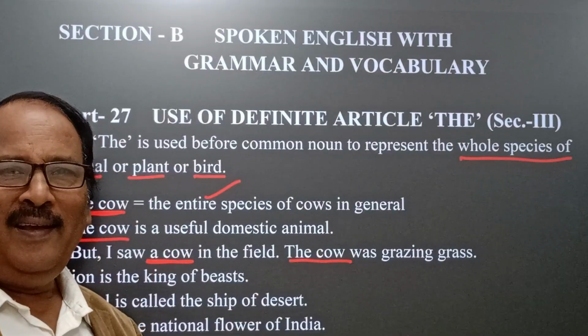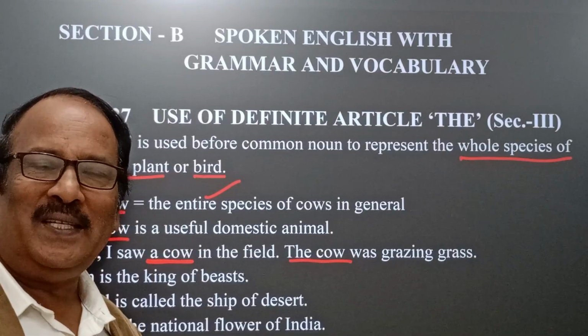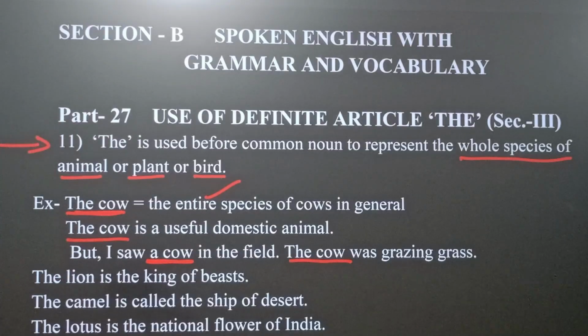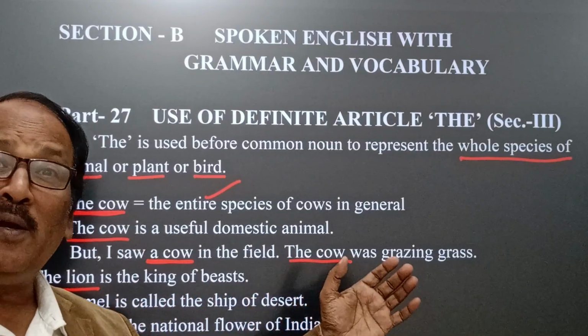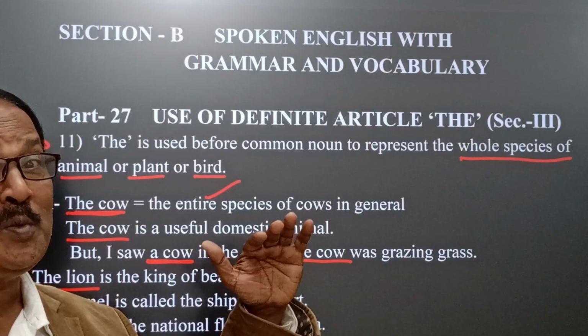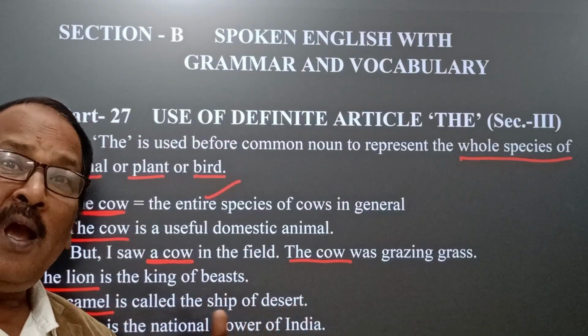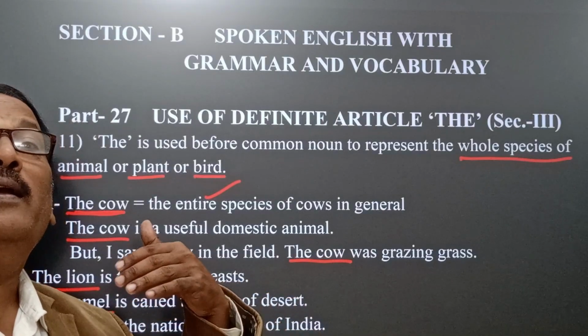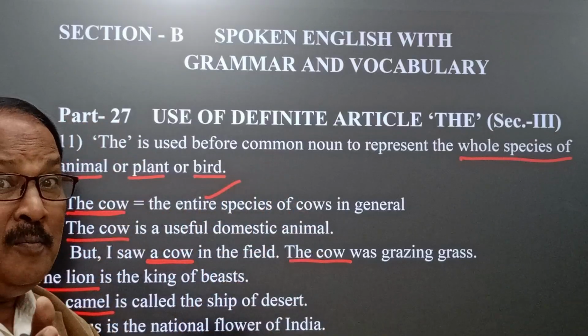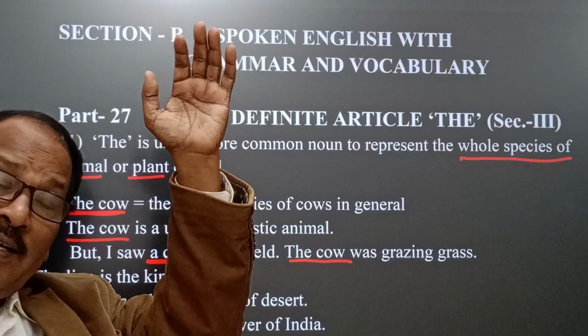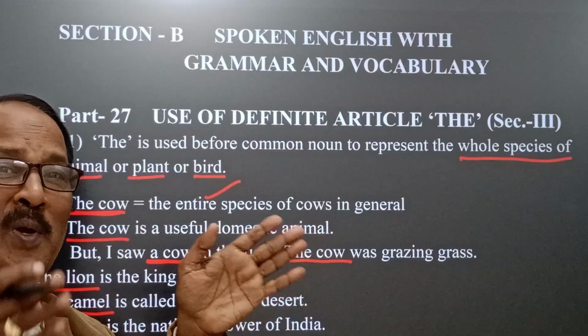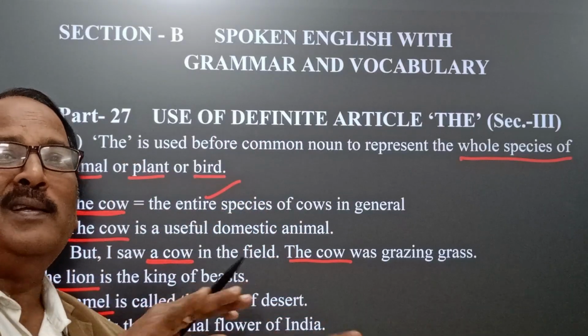Similarly, the lion is the king of the beasts. It indicates the species of lions in general. Similarly, the camel is called the ship of the desert because the desert atmosphere is suitable for the camel to live in and to carry luggage, and its physical features are created by God to be suitable in the desert area.